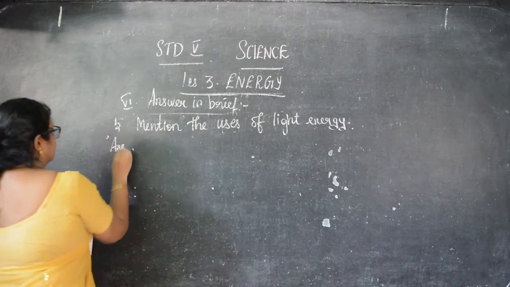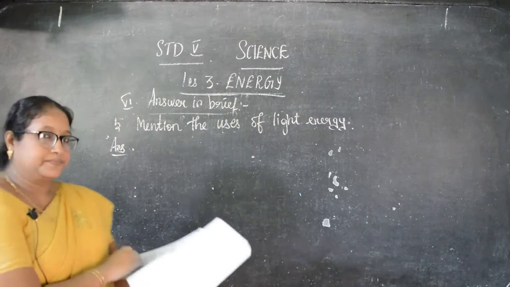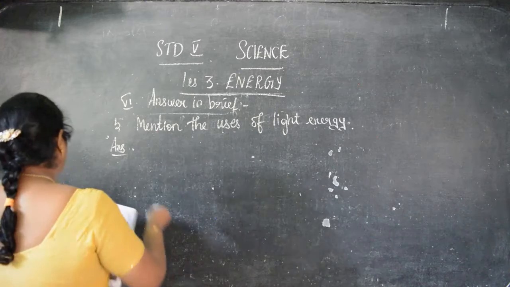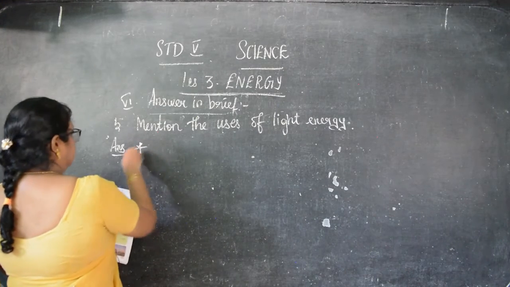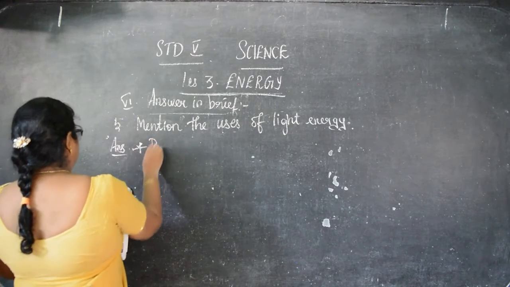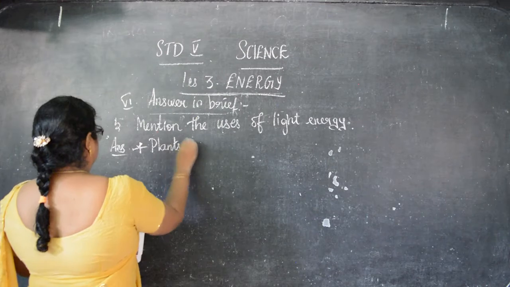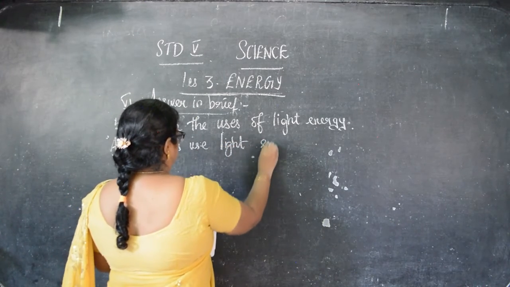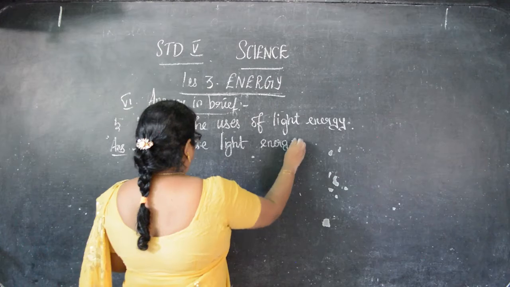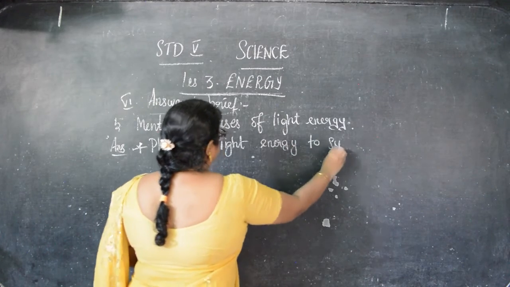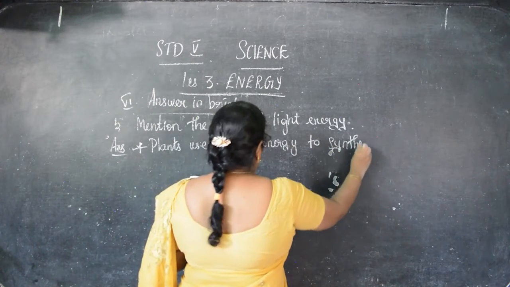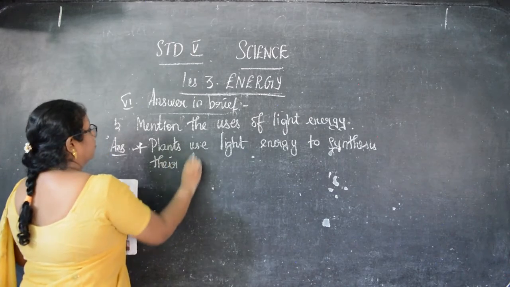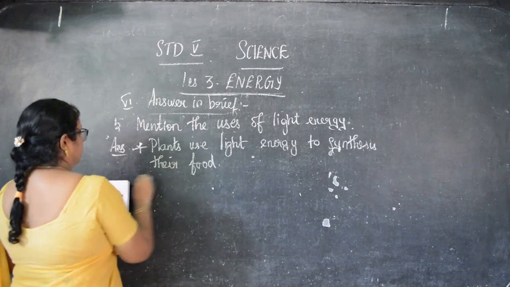And for this, the answer is, first point you can say, uses of light energy: plants use light energy to synthesize their food. Okay children, this is the first point.